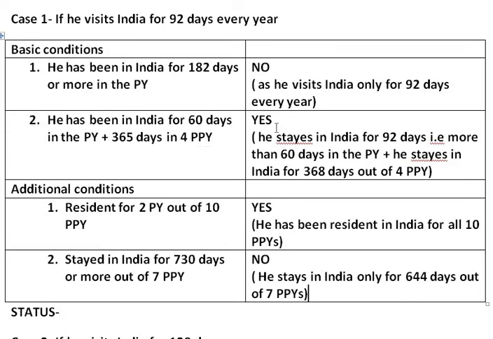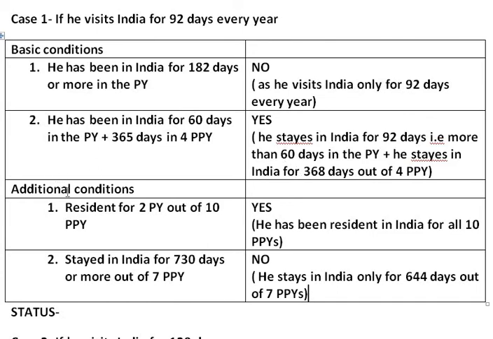Our answer is yes, he fulfills the second basic condition because he stays in India for 92 days, which is more than 60 days, plus he stays in India for in total 368 days out of 4 preceding previous years. Therefore, here we can see Mr. Chappell, an Australian cricketer, fulfills one basic condition.